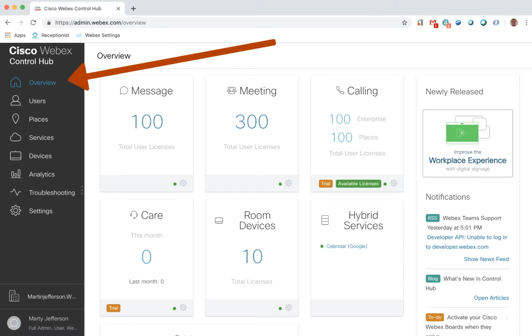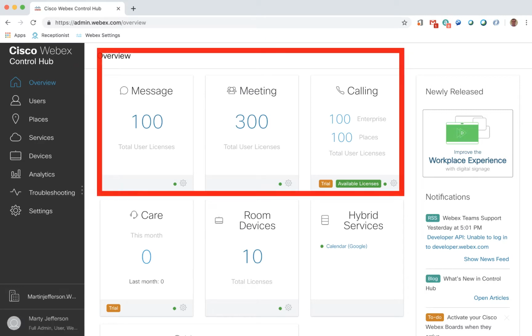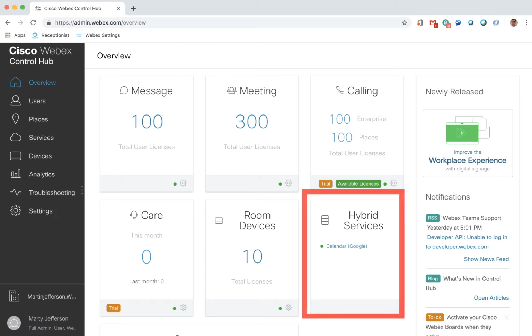The first option on the left side is the overview. This gives the administrator a quick glance at the system licensing and utilization. It also shows any configured services and their status.